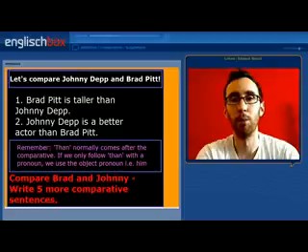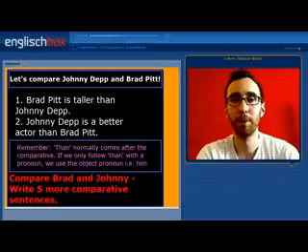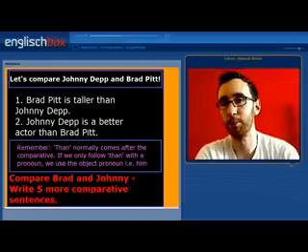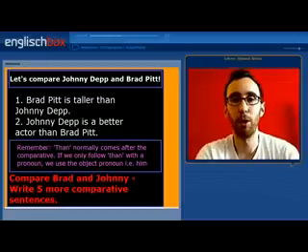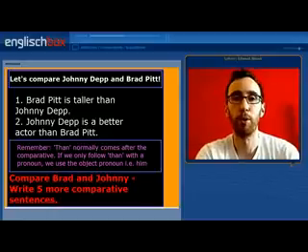So now we have two more Hollywood film stars, Brad Pitt and Johnny Depp, and we're going to compare the two. Brad Pitt is taller than Johnny Depp. Johnny Depp is a better actor than Brad Pitt. Remember to follow the comparative with the word than. If you do not use a sentence or an auxiliary verb after the word than, then we use the object pronoun. So Brad Pitt is taller than Johnny Depp, or Brad Pitt is taller than him, and not than he.